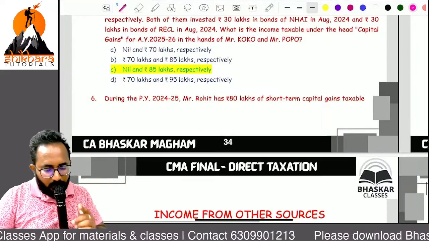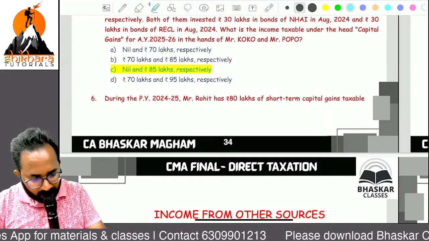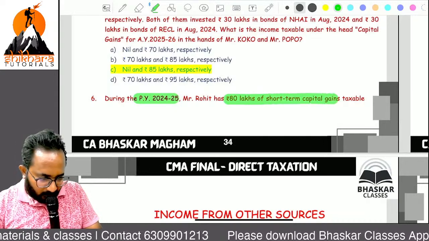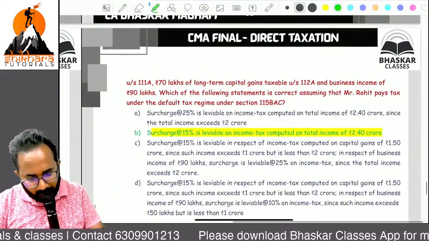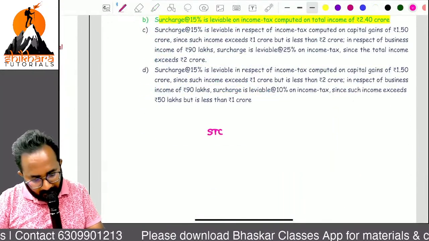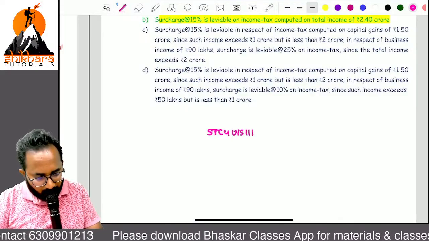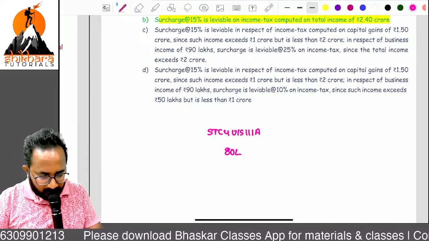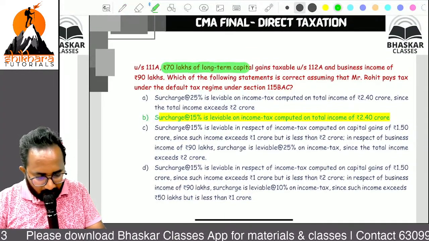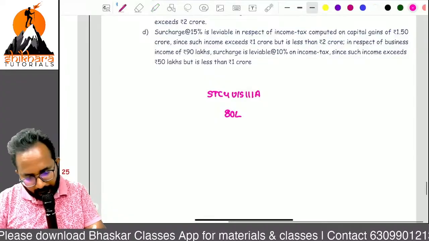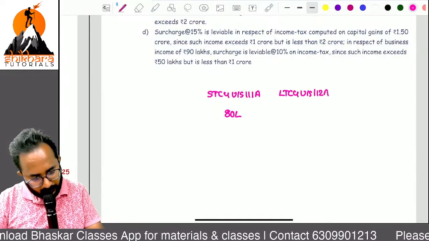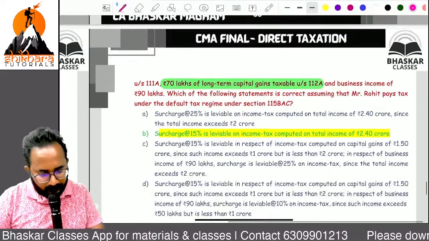During the previous year 24-25, Rohit earned 80 lakh short-term capital gain under 111A. So short-term capital gain under section 111A, how much? 80 lakh. Next, 70 lakh long-term capital gain under 112A.